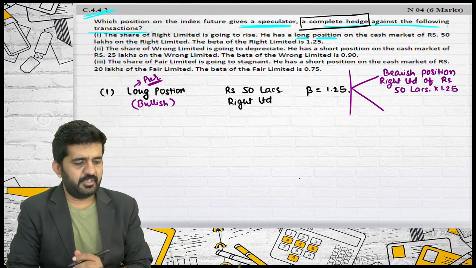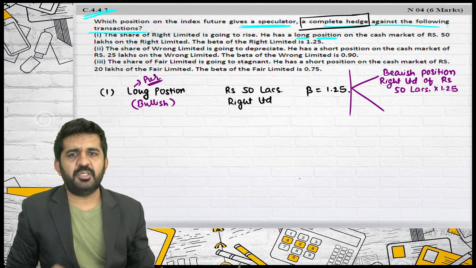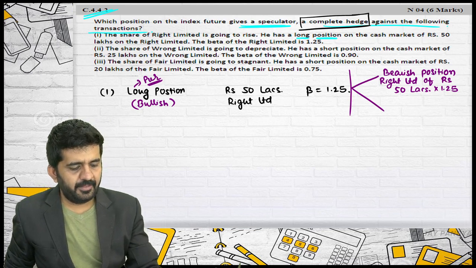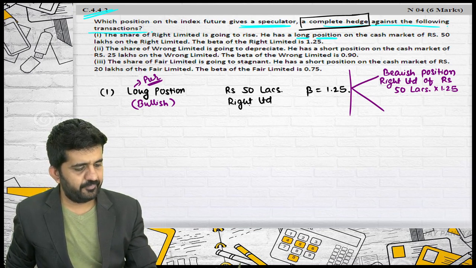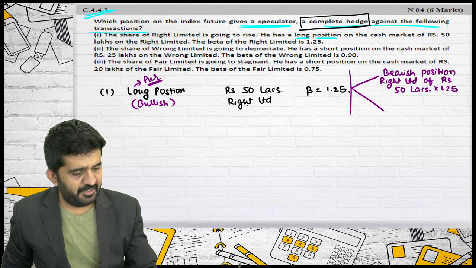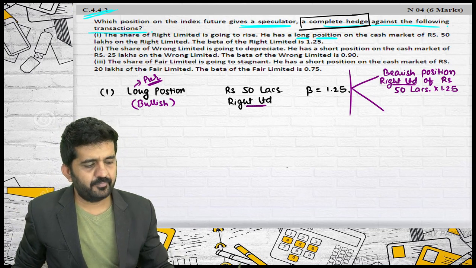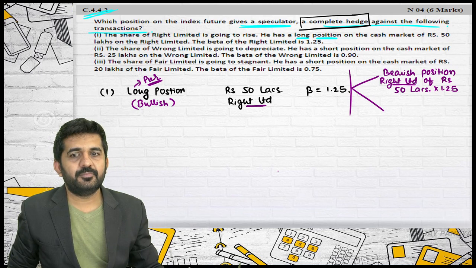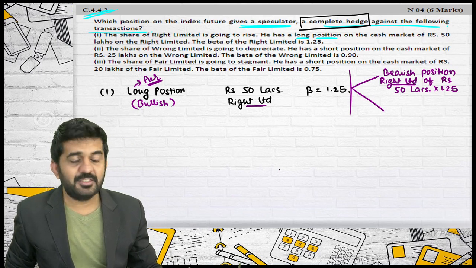Where you are having the bullish position, Right Limited or some other security? You are hedging with Right Limited. Should you consider beta or not? The answer is no.